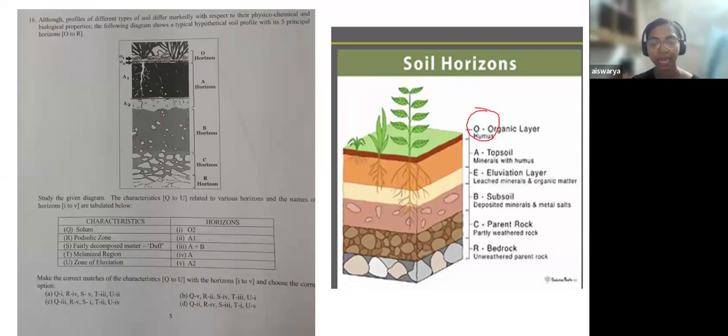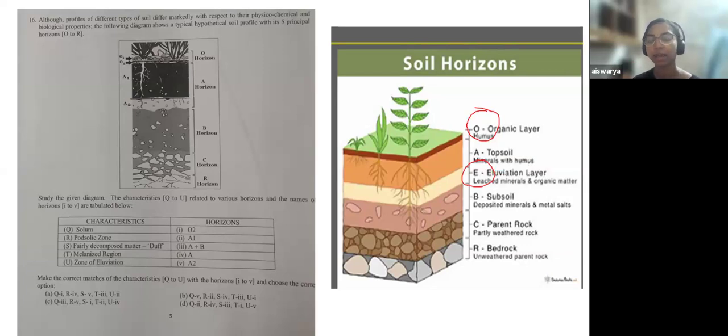So in the organic region, the O horizon. Then after that comes the A horizon, which is the topsoil, and then comes the B horizon, which is the subsoil. Between A and B, you have the zone of eluviation, that is E, the E horizon.